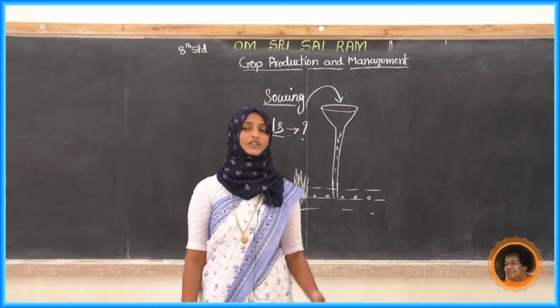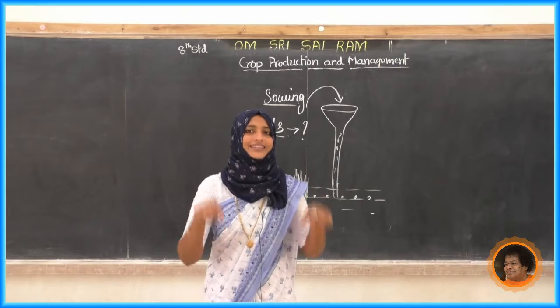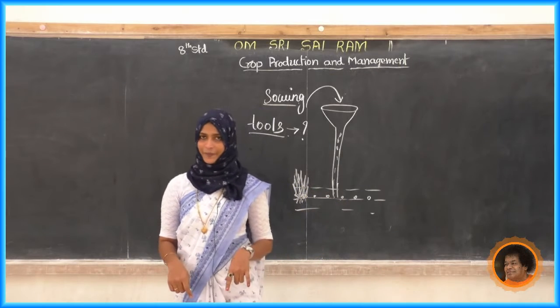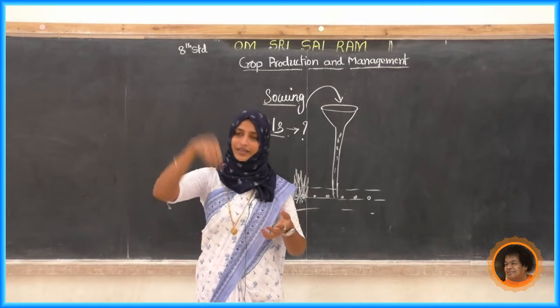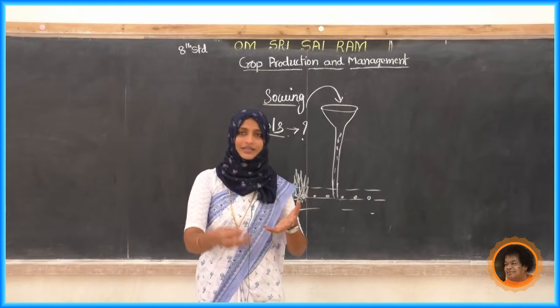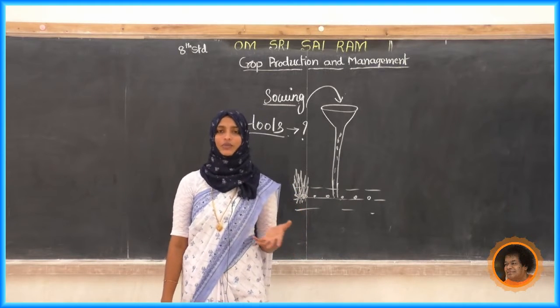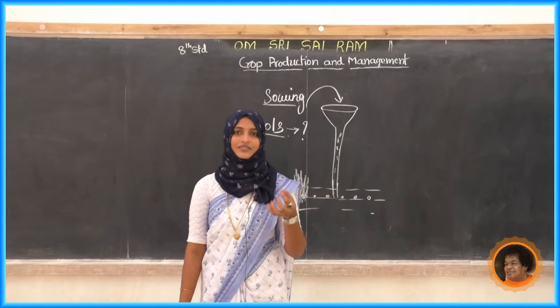Okay, there is a loss of the farmer. So what are they doing? They are maintaining equal distance. Upon that, while digging, they are maintaining the depth also equal. Why? Because otherwise, what will happen?